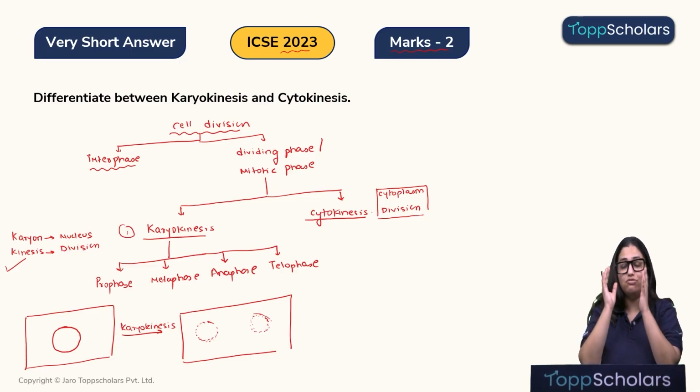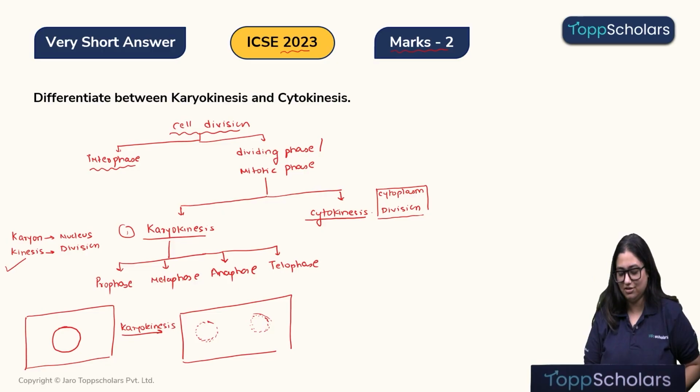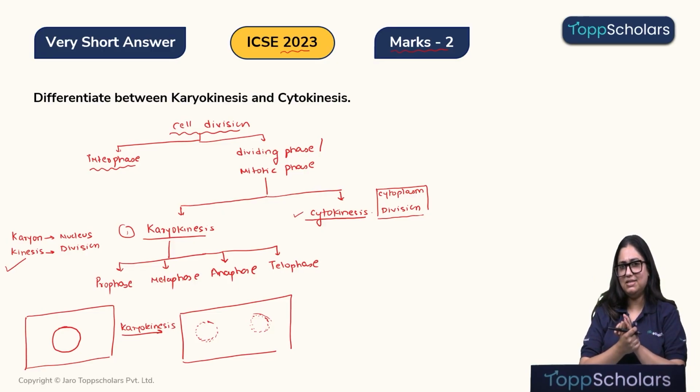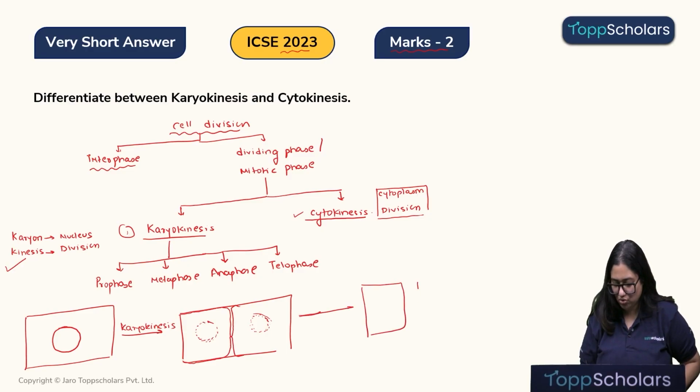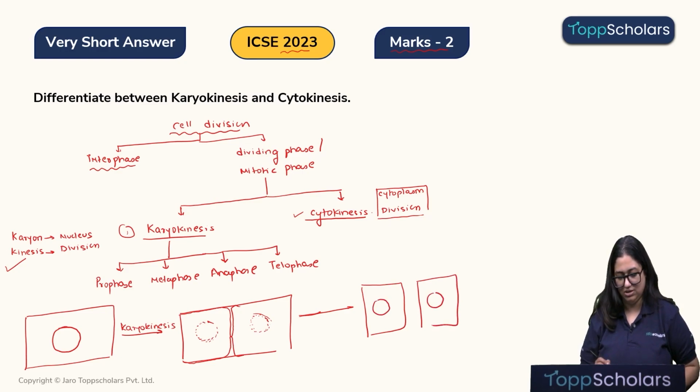Alright. Now comes the last phase of the cell division, that is the cytokinesis. Now children, if this is an animal cell, the cytokinesis will take place in this manner, where the cell membrane will move inwards and eventually separate and give rise to two daughter cells having their own single nucleus.